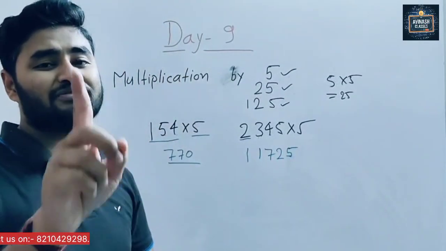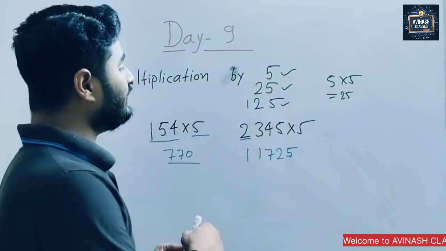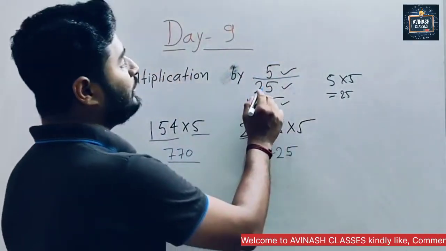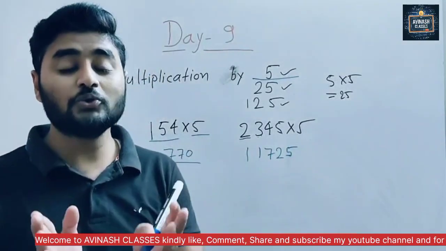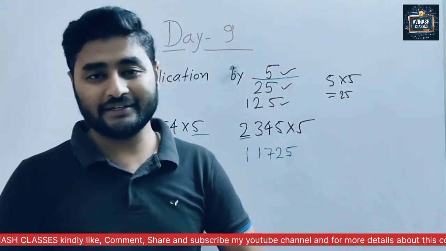Now level 2, first chapter completed. Now 5 we understand. Now we are coming to learn 25. What we are going to learn? How to do multiplication with 25.